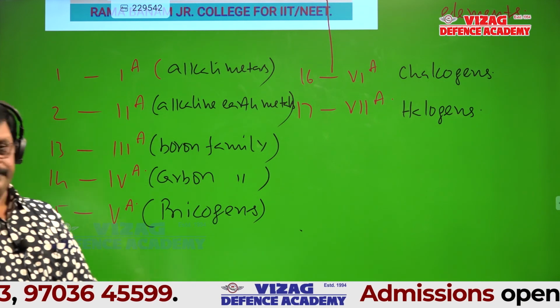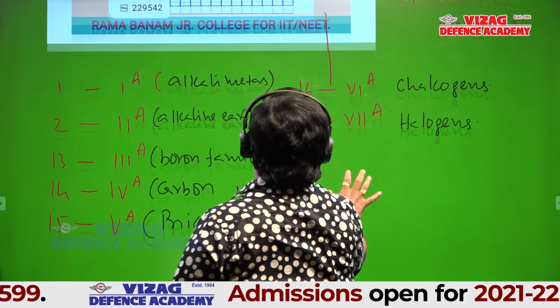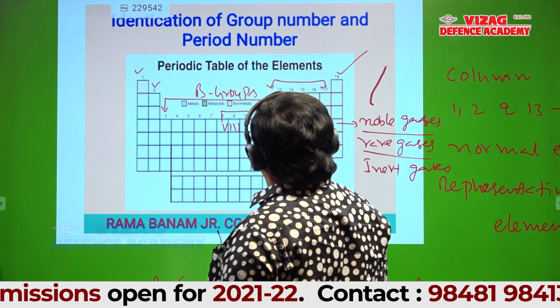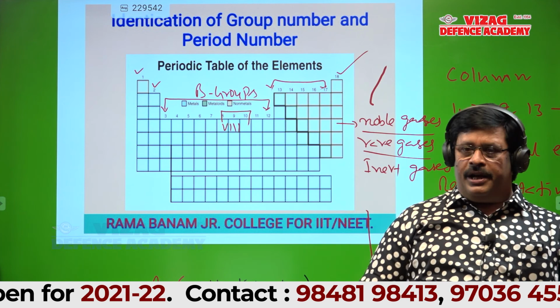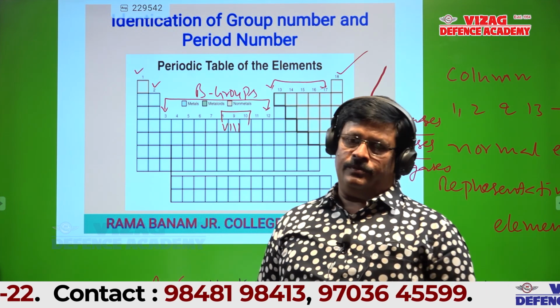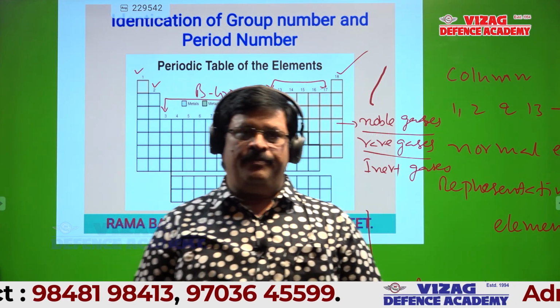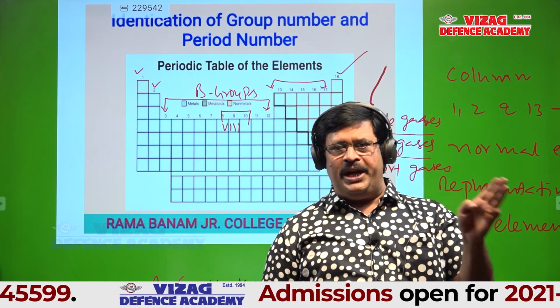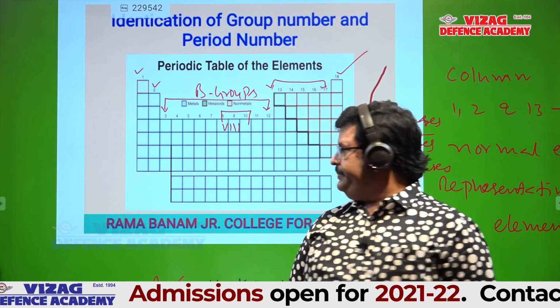Thank you, sir. Now coming to 3 to 12. 3 to 12, actually that is the D block. All those are B groups. Column number 3 to 7, 3B to 7B. I'll write here.